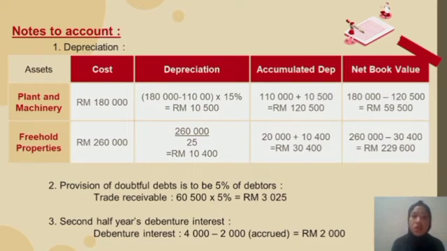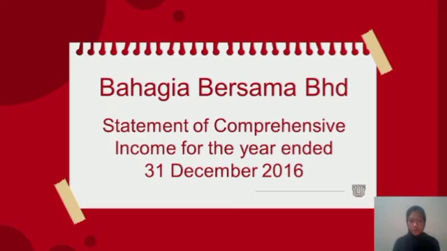Next, we are going to find the provision for doubtful debts, which has to be 5% of debtors. The amount of trade receivables multiplied by 5%, we will get RM3,025. The last one, we have to find the debenture interest. The amount of debenture interest is 2,000, but we have to add another 2,000 since it says second half year. So the total is 4,000 minus 2,000 that will accrue. Our debenture interest is RM2,000.